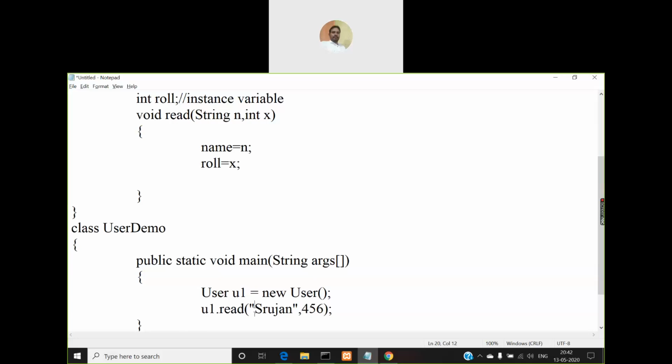You cannot interchange it as first parameter integer and second parameter string. You cannot change it. So whatever you have defined in the class during its definition, in the same way you have to pass the parameters matching with the data types. So this is nothing but the method definition. It is called as method definition.